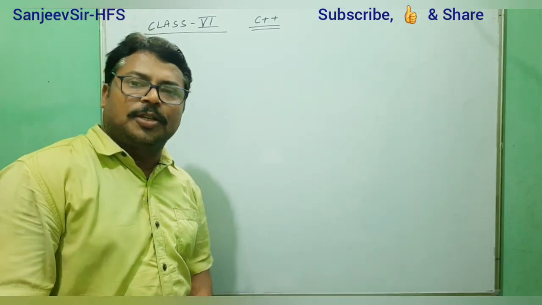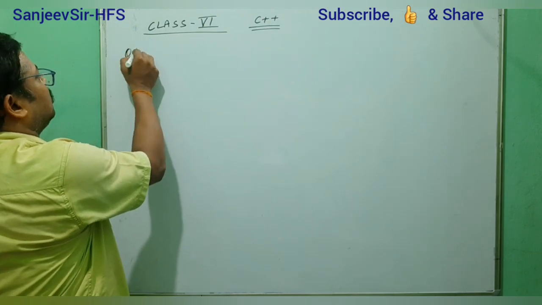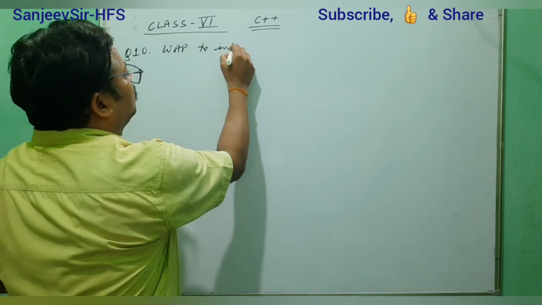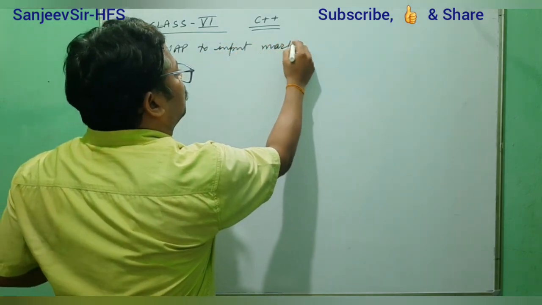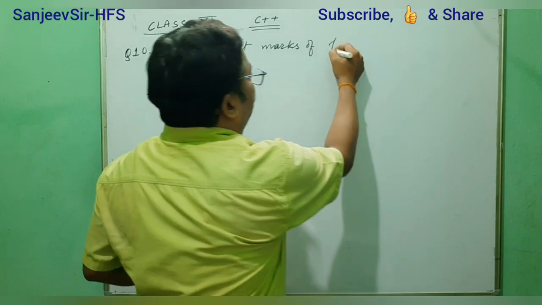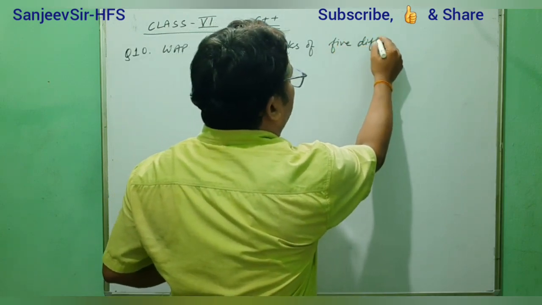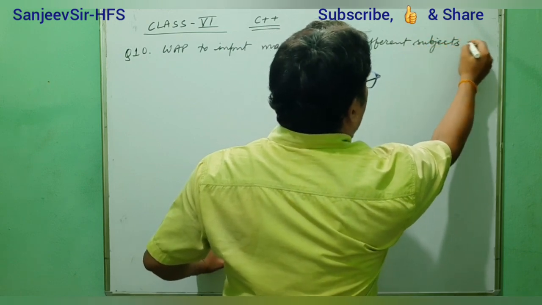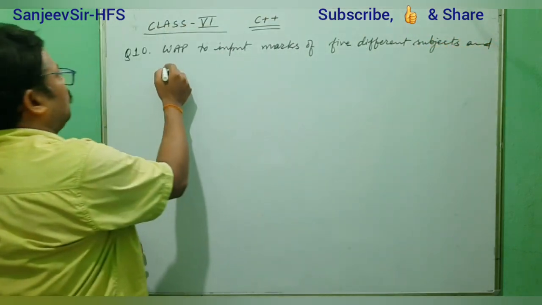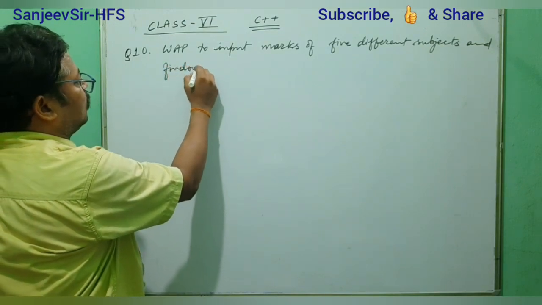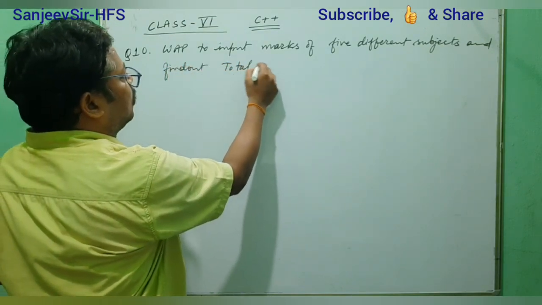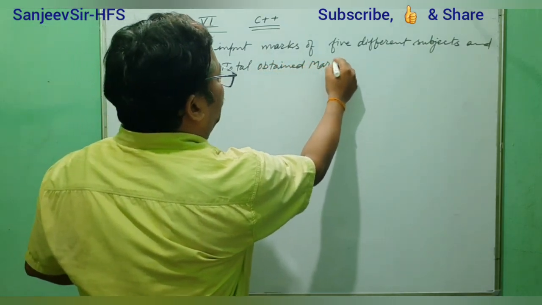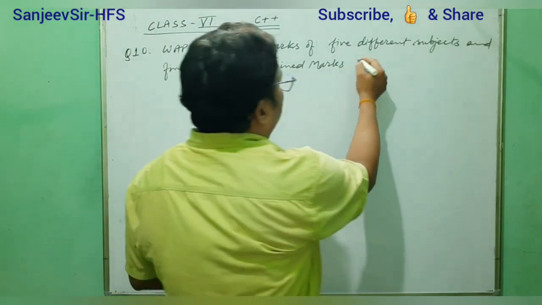So the next question, question number 10. What is that? We have to input marks of 5 different subjects and find out total obtained marks and percentage marks.